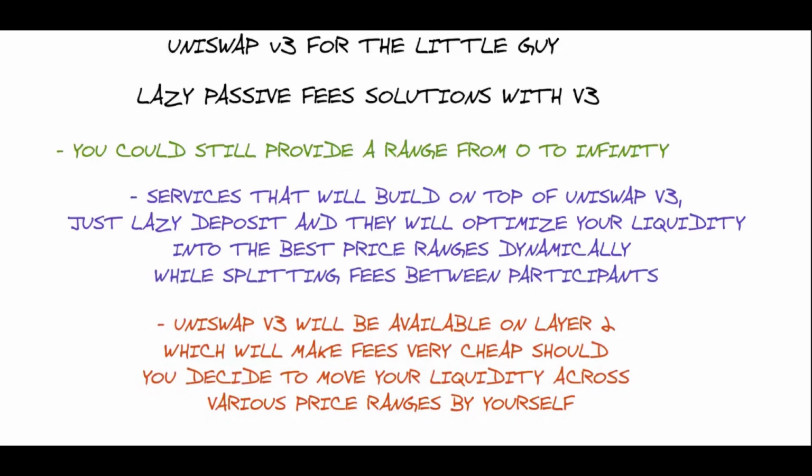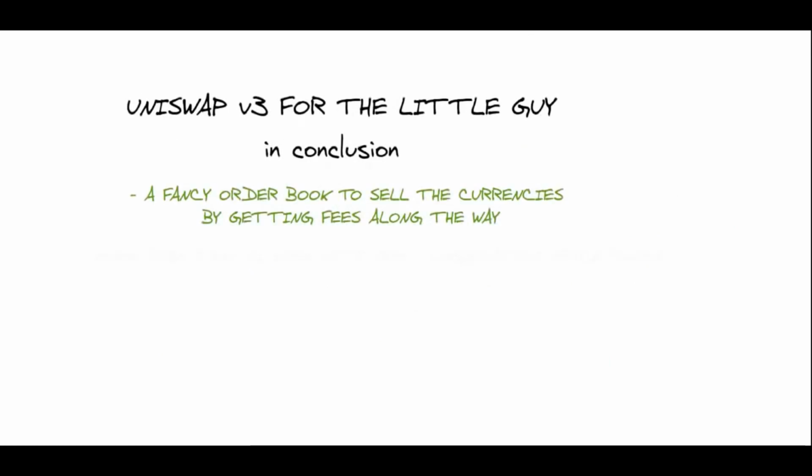Finally, even if you want to use Uniswap V3 solo as someone who doesn't have a lot of liquidity, you could still take advantage of Layer 2. As you know, Uniswap V3 will be launching an Optimism Layer 2. Gas will be extremely cheap, so you would be able to play around with price ranges and whatnot without losing everything on gas price. To recap, these are the 4 reasons I believe Uniswap V3 will be friendly to the little guy with little liquidity.